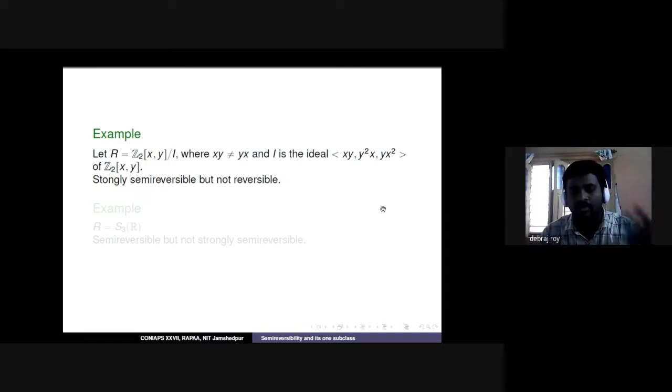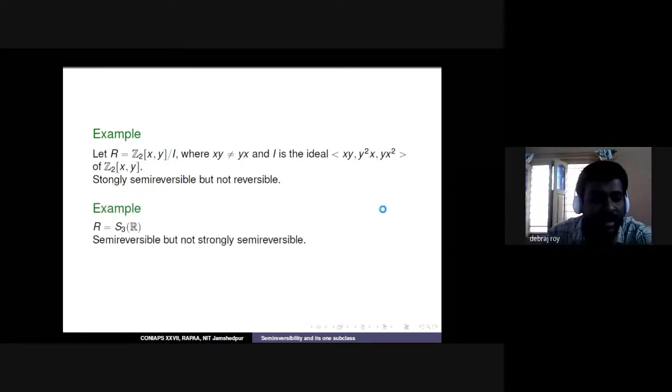It's quite a long proof, and I don't have time to explain. Then we also need an example of a semi-reversible ring which is not strongly semi-reversible. And if we use this ring S3(R), S3(R) means all the 3 by 3 upper triangular matrices whose diagonal entries are fixed.